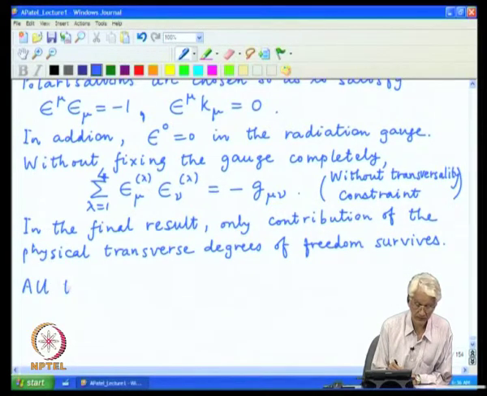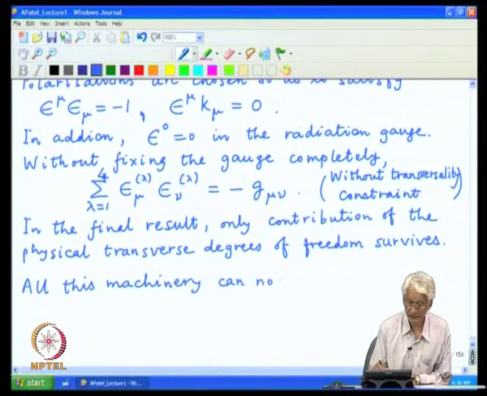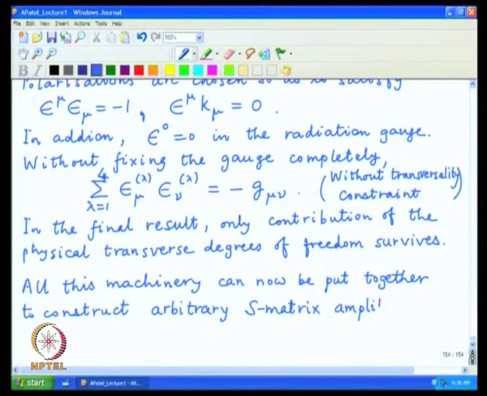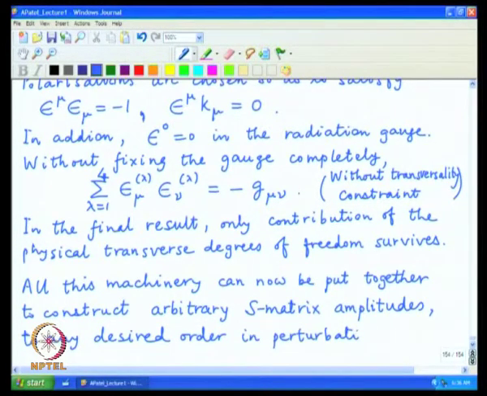All the machinery can now be put together to construct arbitrary S matrix amplitudes to any desired order in perturbation theory, which is what I will do in the next lecture.